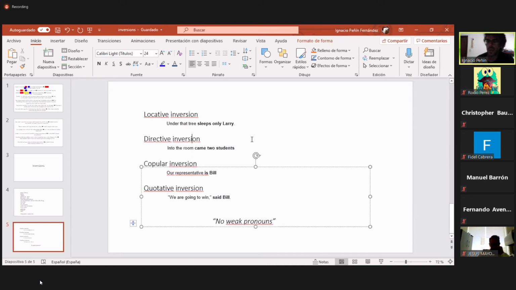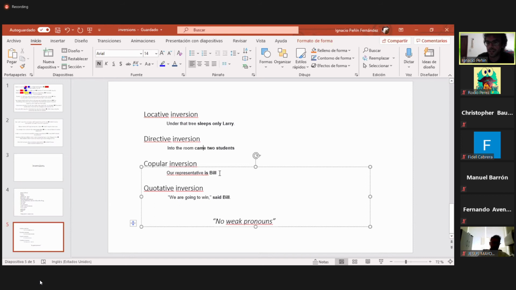So we have decided to put this in that way. Into the room came 2 students, okay? What's the usual structure of that? 2 students came into the room, okay? We can invert that. In this case, we are not using auxiliaries, okay? For usual inversion, you don't need to use auxiliaries, but we are doing this with some particular adverb constructions, okay?